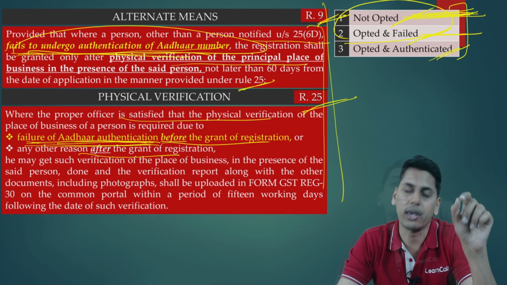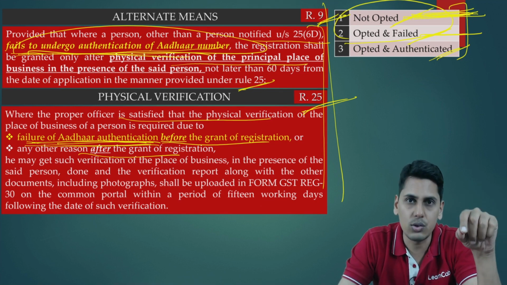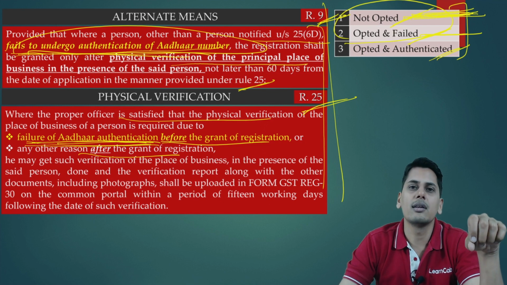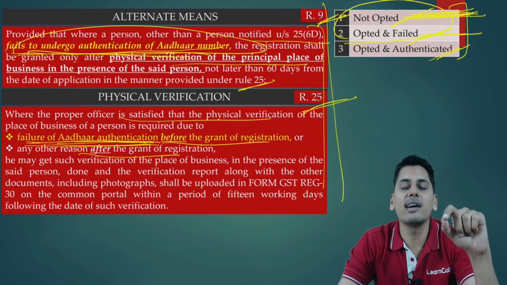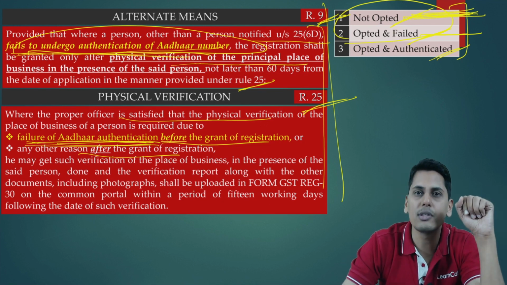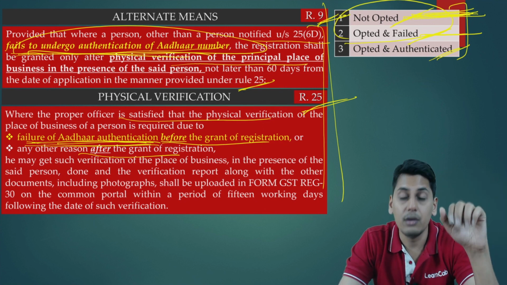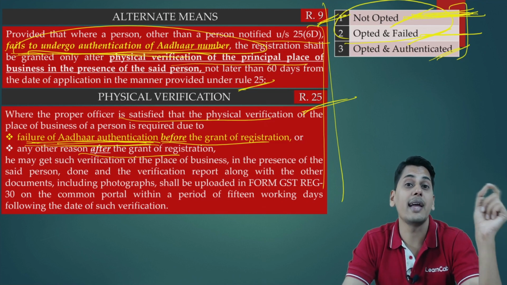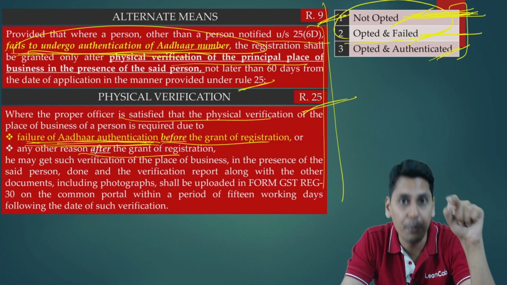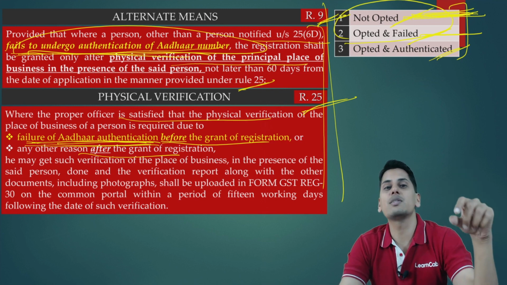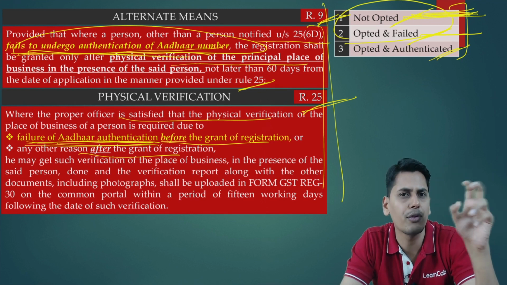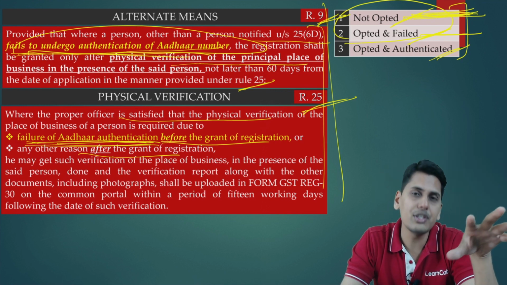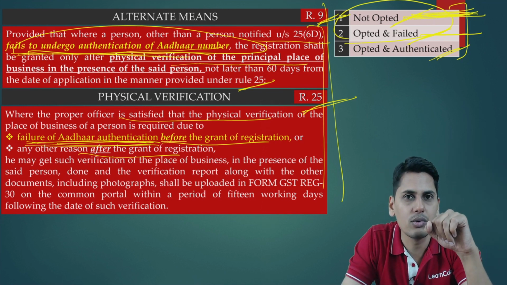Friends, please understand, only a student who has taken admission in a school, only for him it would be either present or absent. For a student who has not at all taken admission in a school, can you say he is absent from the school? The answer is no. If you want to call a child absent from the school, he should first be enrolled in the school. He should first take admission in the school and only then you can say either he is present or he is absent.